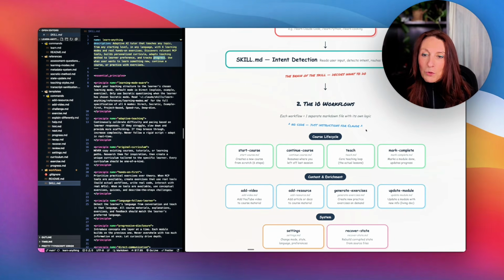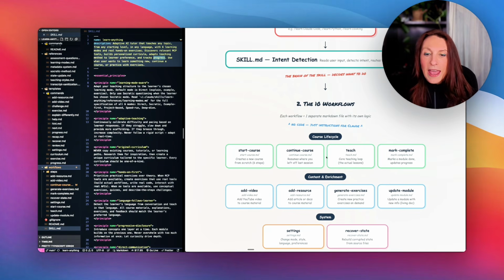Okay, then we have these workflows, which are here. And we have the course life cycle. So start the course, it creates a new course from scratch in 6 steps, what we have seen during the creation. Continue course, so you resume where you left off on the last session. Teach, mark complete, and so this tracks the progress.